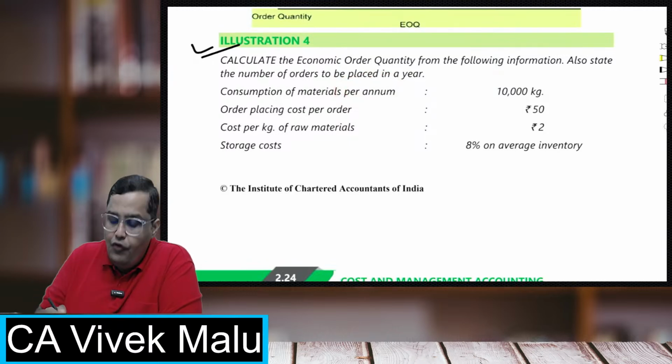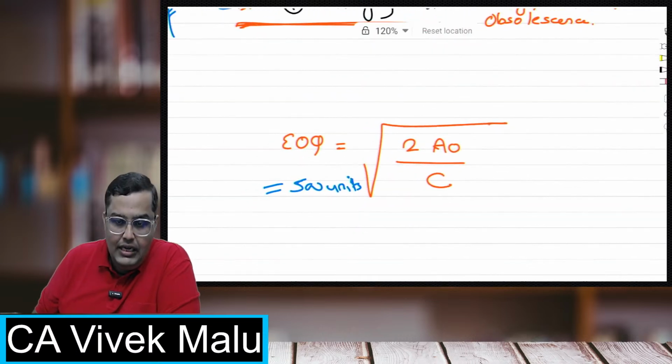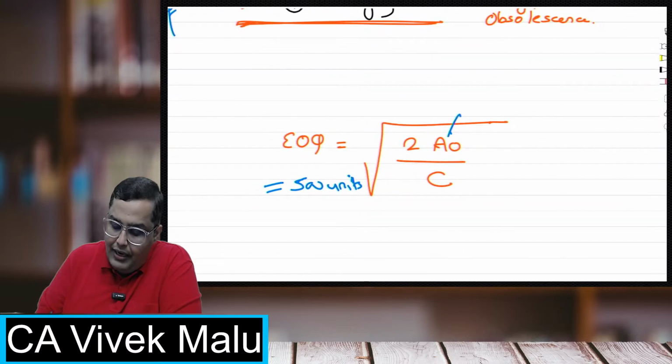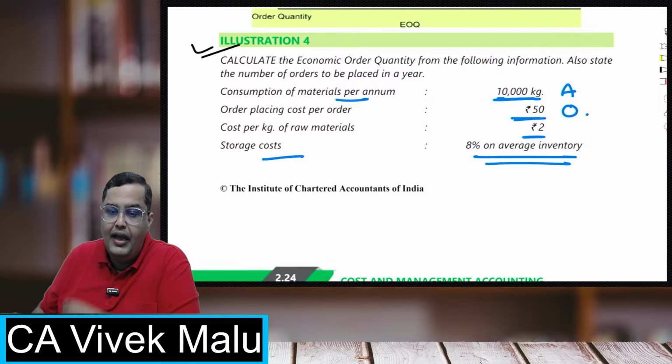In our formula, it is root of 2AO upon C. A stands for annual requirement. They have already given you the annual requirement, that is 10,000 kgs. Order placing cost per order, so ordering cost is 50 rupees. So they have given you the A, they have given you the O. Cost per kg of raw materials is rupees 2 and storage cost is 8% of average inventory.